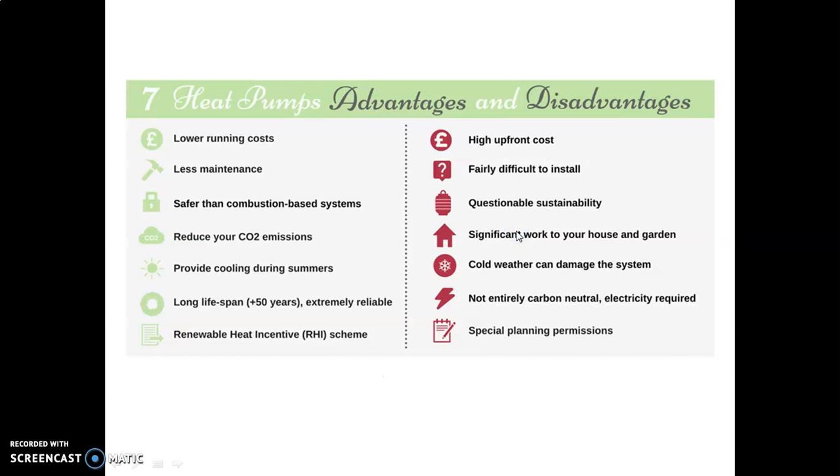Now we will discuss the advantages and disadvantages of the heat pump. The advantages are: the heat pump has a low running cost, less maintenance, it is safer than combustion based systems, it reduces your CO2 emissions, it provides cooling during summers, it has a long lifespan of more than 50 years, it is an extremely reliable process, and a Renewable Heat Incentive scheme is available.